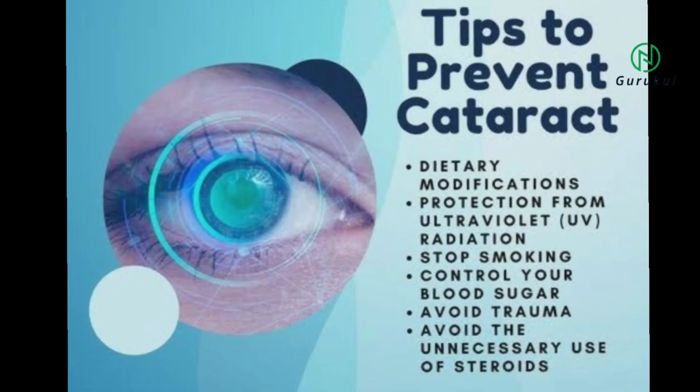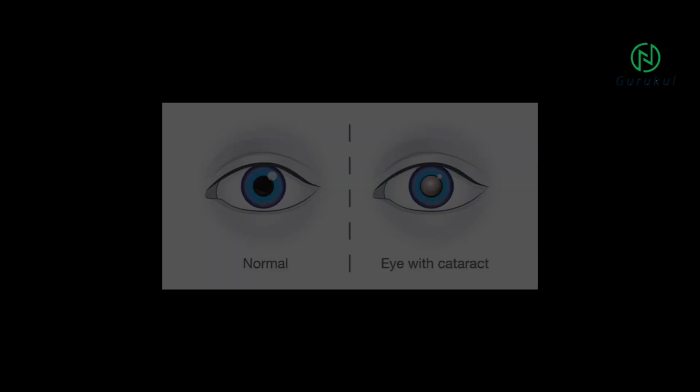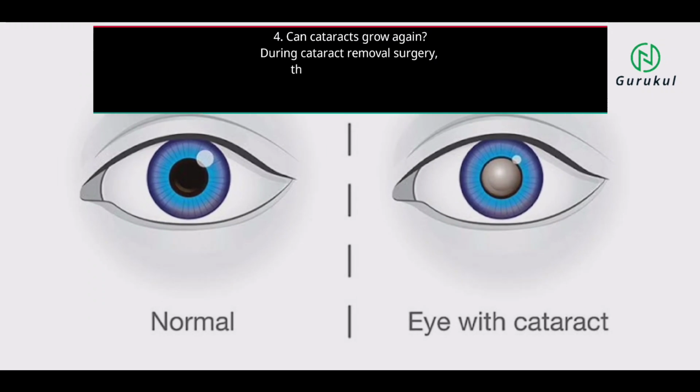The third question is, how to avoid cataract? The significant ways of preventing and ameliorating vision loss due to cataract are discussed in the article. So modify your diet, protect yourself from ultraviolet radiation, stop smoking, control your blood sugar, avoid trauma, avoid the unnecessary use of steroids, and visit your eye doctor.